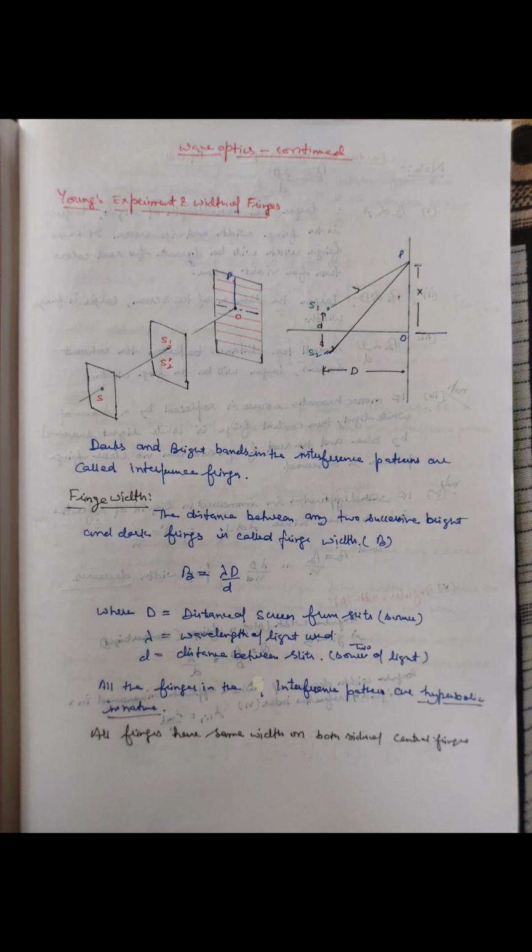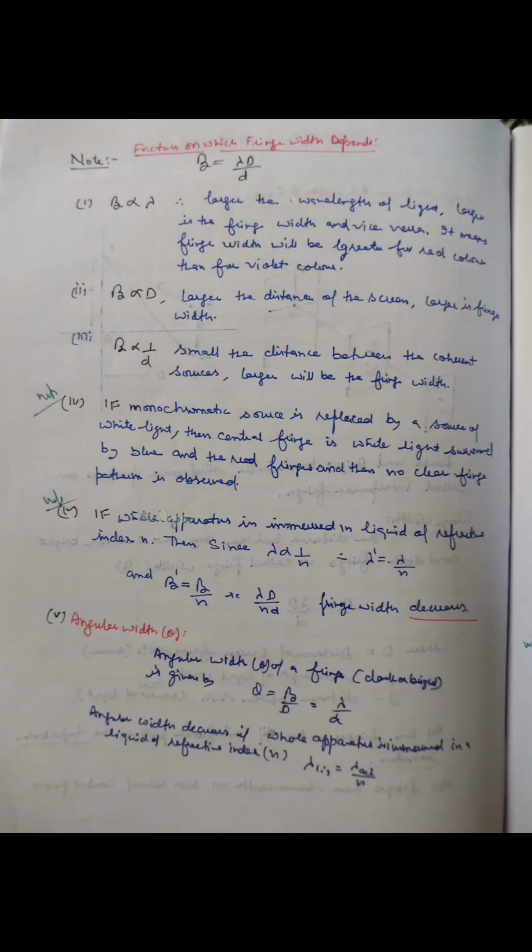The distance between any two successive bright or dark fringes is called fringe width. Fringe width depends upon the distance of the screen from the slits, the wavelength of light used, and the distance between the two slits. All fringes in the interference pattern are of the same width and are hyperbolic in nature. If the monochromatic source is replaced by a source of white light, then the central fringe is white, surrounded by blue and red colors, and no clear fringe pattern is observed. If the whole apparatus is immersed in a liquid, then the fringe width decreases.